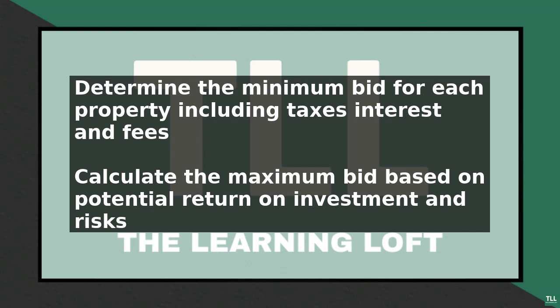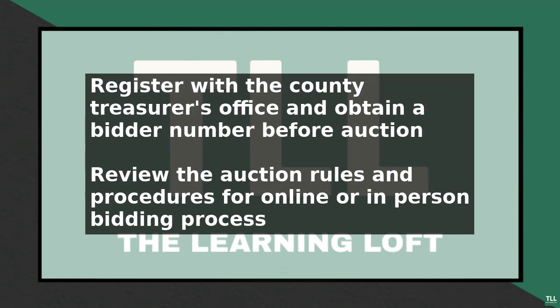Before the auction, register with the county treasurer's office and obtain a bidder number. Review the auction rules and procedures, which may include an online or in-person bidding process. At the auction, bid on the properties you have researched, starting with the minimum bid amount. If you are the highest bidder, you will be required to pay the full amount of your bid immediately.